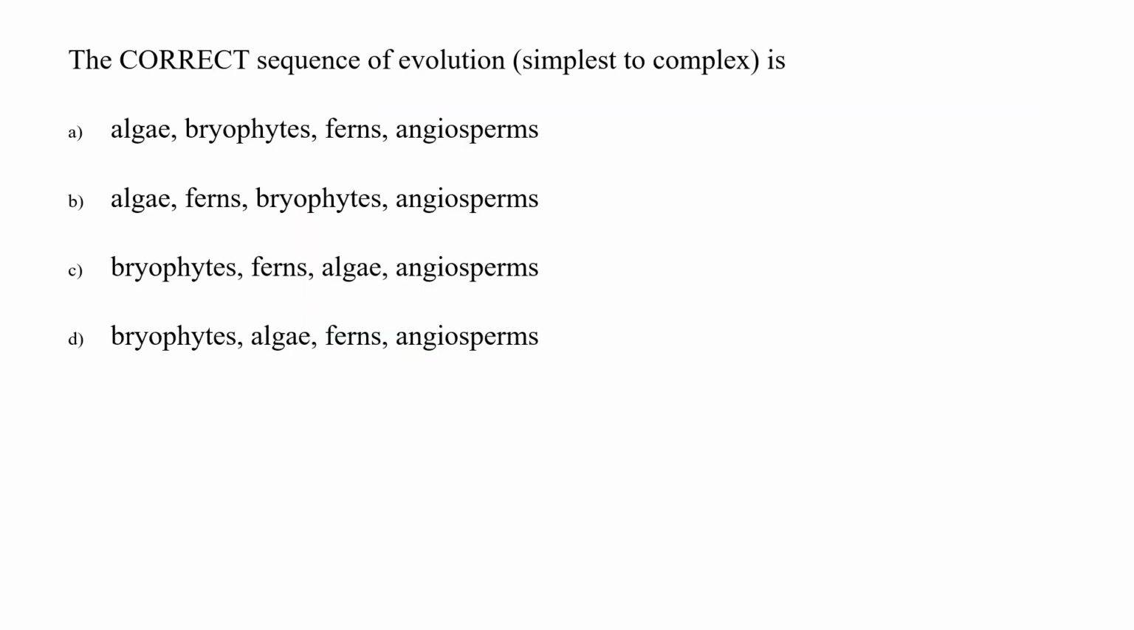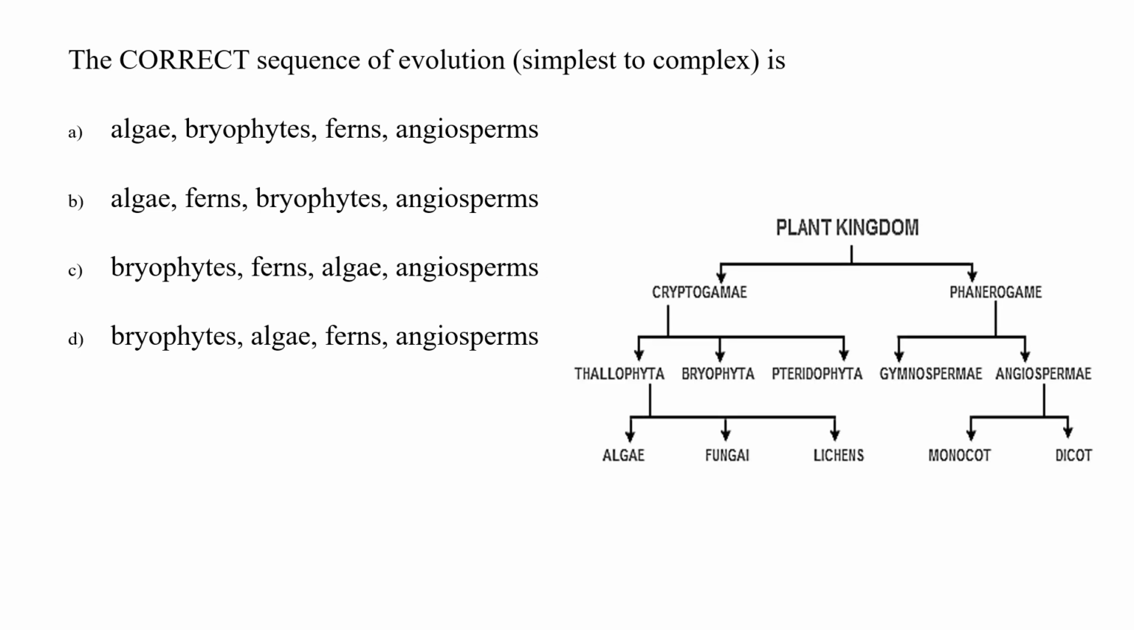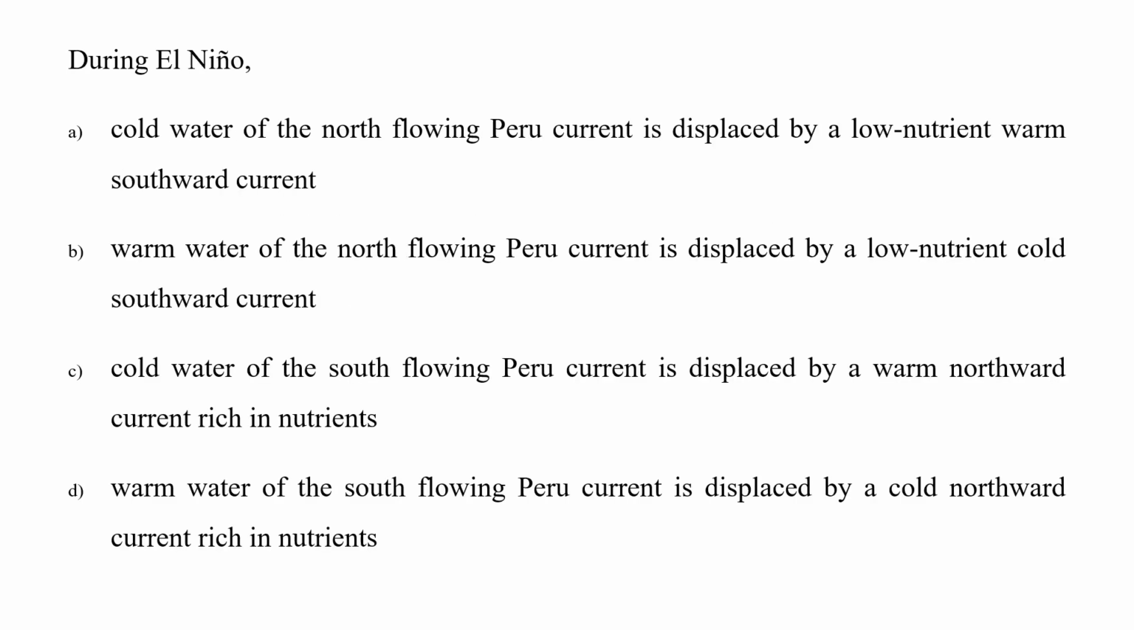Next is, the correct sequence of evolution, simple to complex, is. Now we know that plants are of different types. On the basis of evolution, it was the algae which arose first, then we have bryophytes, then we have pteridophytes, gymnosperms and then angiosperms. Ferns belong to pteridophytes. So yes, option A is correct. That is algae, bryophytes, fern and angiosperms.